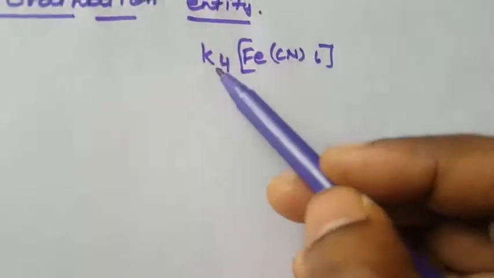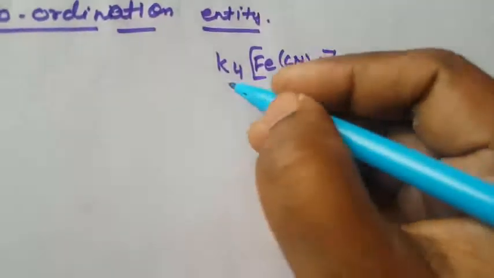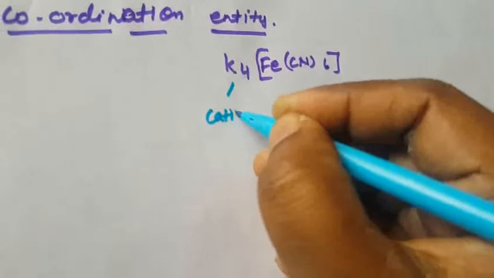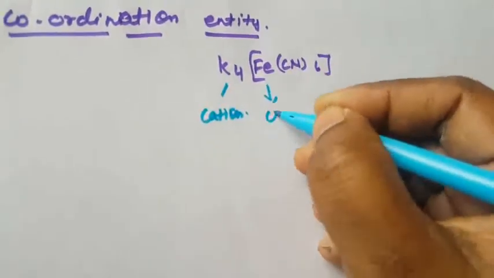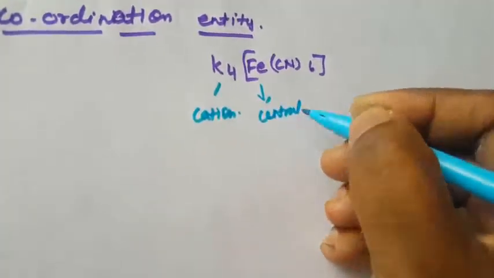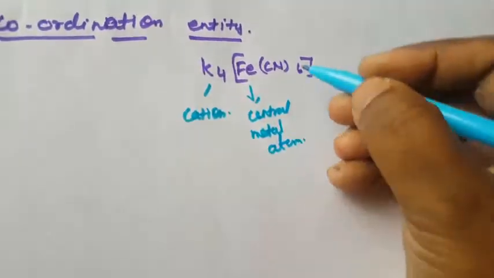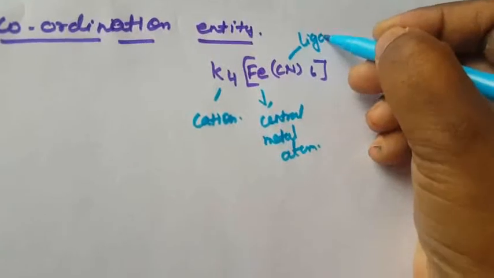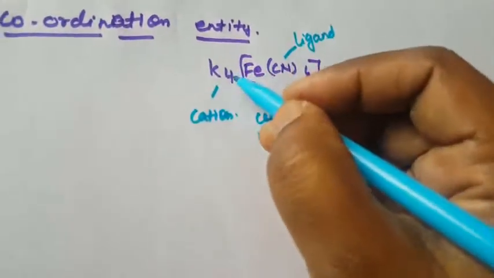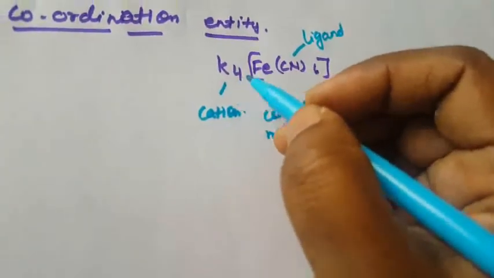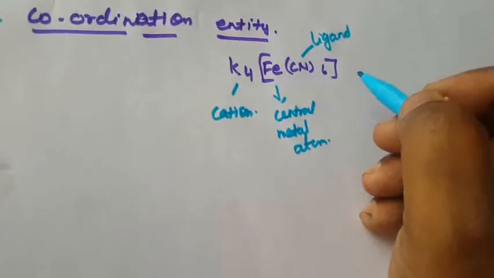This is the cation, this is the central metal atom, and this is the ligand. Before the square bracket it is called the cation, and after the square bracket it is called the anion.